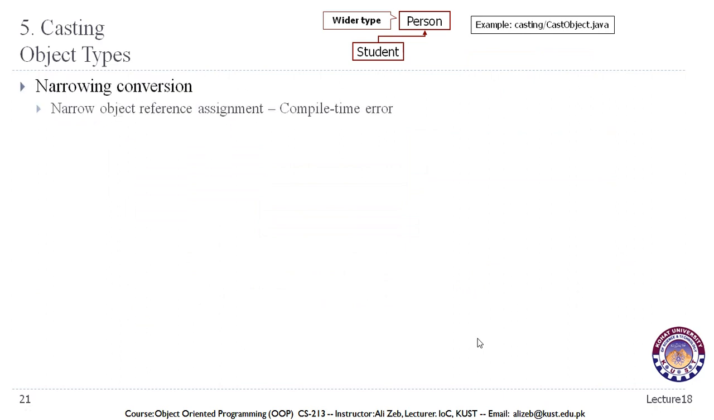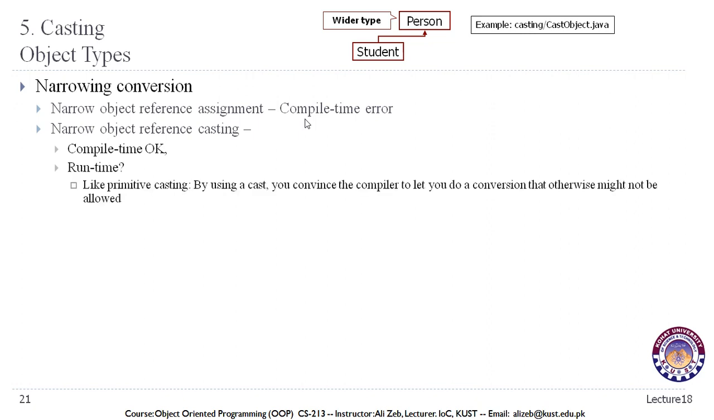But if we try to do narrow conversion, direct assignment will result in a compile time error. Narrow object reference assignment will result in a compile time error, and we have seen this. Narrow object reference casting, on the other hand, can be compile time okay, but at runtime, like primitive casting, by using a cast, you convince the compiler to let you do a conversion that otherwise might not be allowed. The runtime check determines whether the class of the object being cast is compatible with the new type.